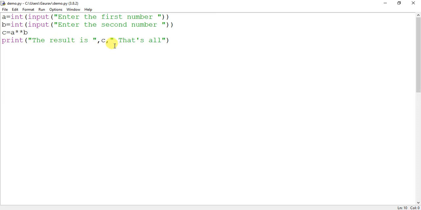So whenever you input something or print something, try to use proper messages. Okay, don't use shortcuts. Take your time to give proper messages, because this is a good programming practice. If you skip this at the beginning, then you will not be able to do it when you are required to do it. So this should be your practice from the beginning. It should be in your programming blood that you give proper messages in the input section and in the output section also.